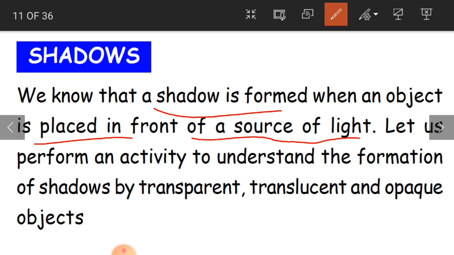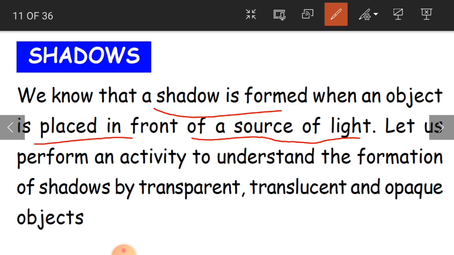Wherever there is a source of light, and any object is placed in that light, a shadow is going to be formed. Clear? Even in your room, under the light, if you just put your hand over any object, your hand's shadow will be clearly visible.